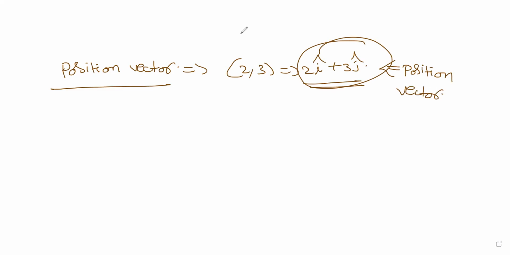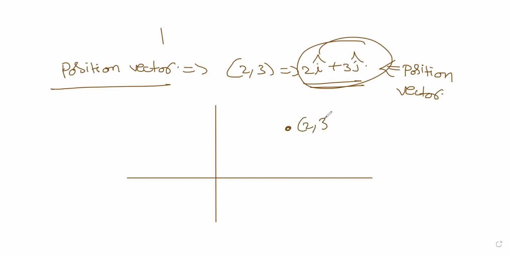Basically, what is this? Let's move on to the coordinate plane once again. In the coordinate plane, let us mark the point 2, 3. Now, you sit at the origin.